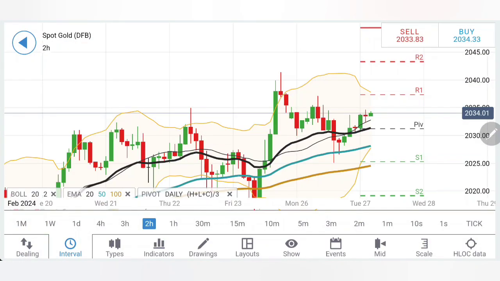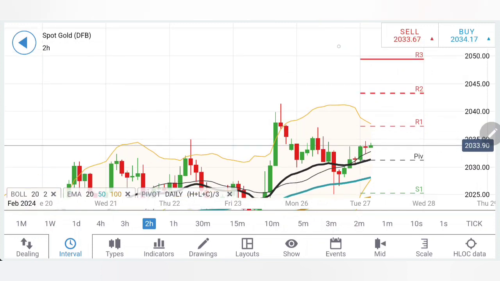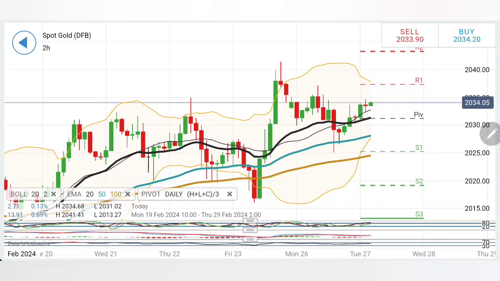Coming to 2-hour. Likewise, on the 2-hour charts, after the rise and retracement, it is coming out of this flag pattern here. It is certainly a sign of bullishness here, but we have to wait for it to break beyond 2038 in order to confirm the rise towards 2042-44 as the first resistance, and then 2050 levels will soon be achieved here.